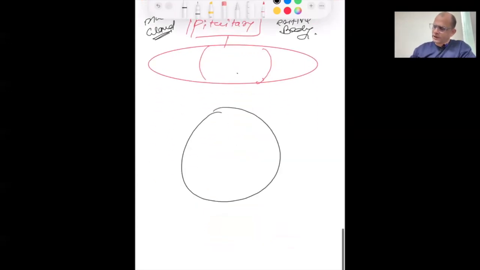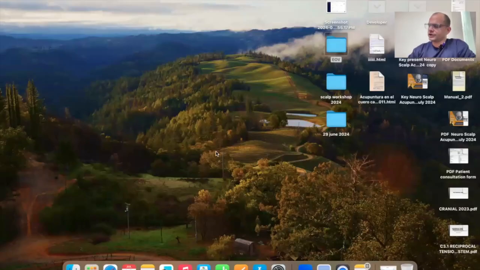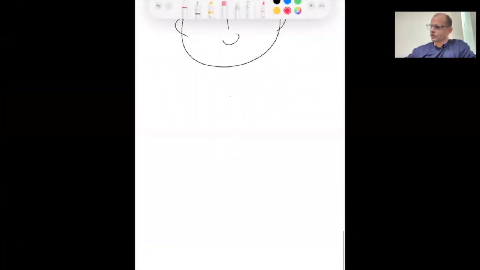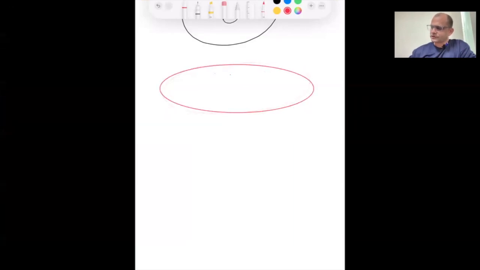That's why when a female or male puts the tilak here, its purpose is to activate the pituitary gland. So it is the activation of the pituitary gland. Now, suppose this is the pituitary gland.